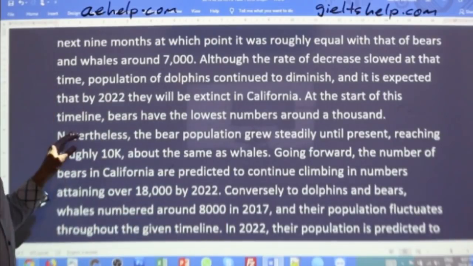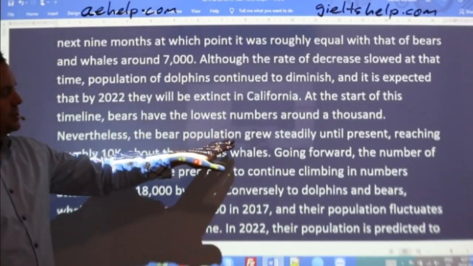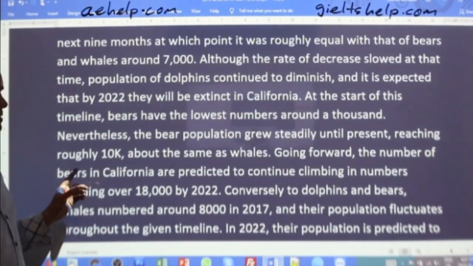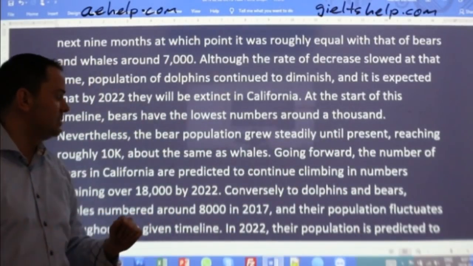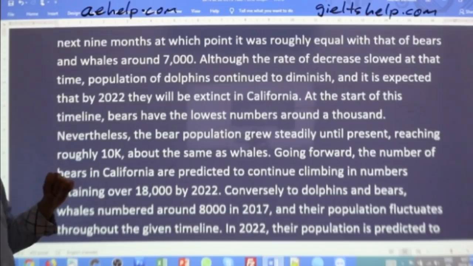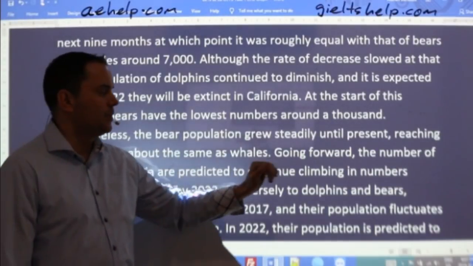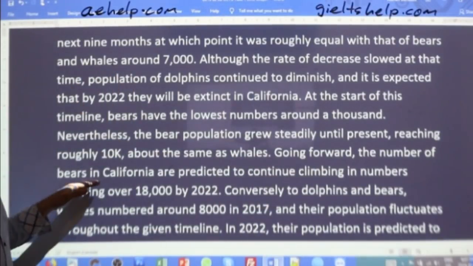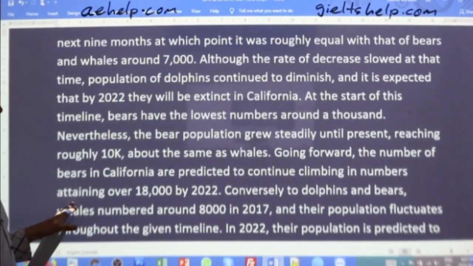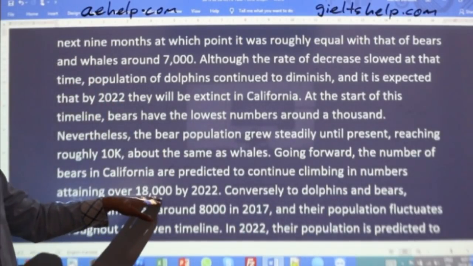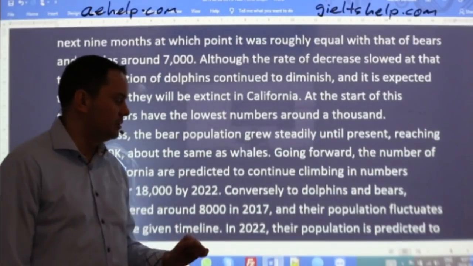At the start of the timeline, bears have the lowest numbers, around 1,000. Nevertheless, the bear population grew steadily until present, reaching roughly 10,000, about the same as whales. Going forward, the number of bears in California are predicted to continue climbing in numbers, attaining over 18,000 by 2022.